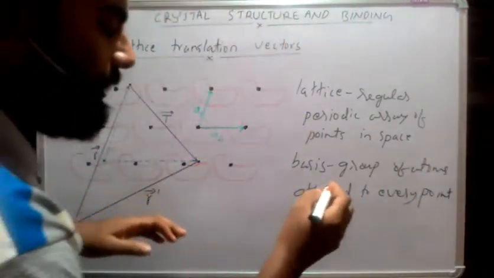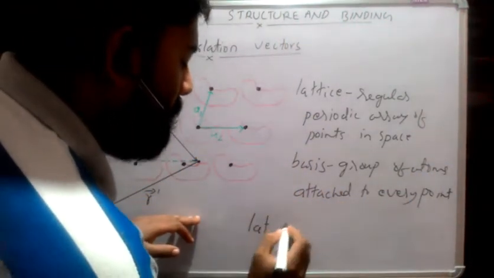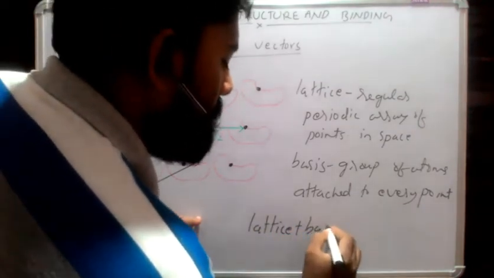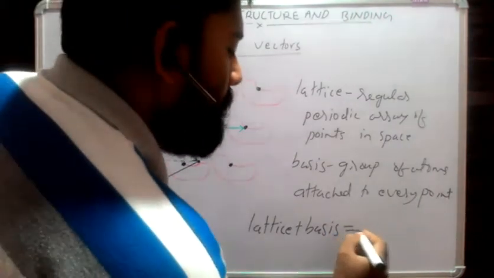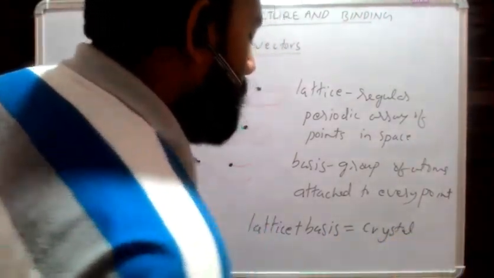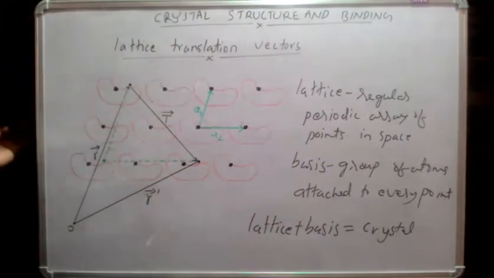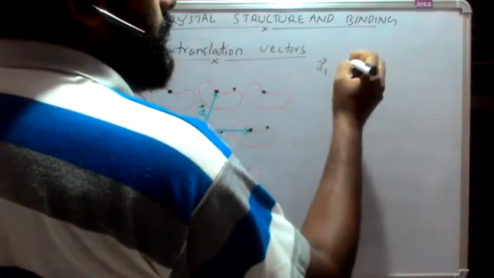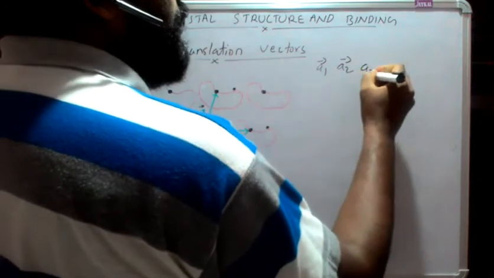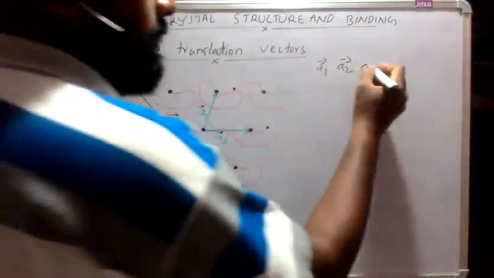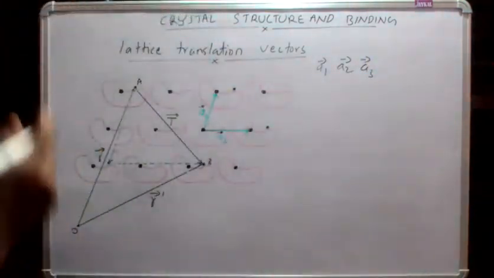So we can define a crystal as lattice plus basis. Lattice plus basis forms a crystal. Now let's define the fundamental translation vectors a1, a2, and a3.